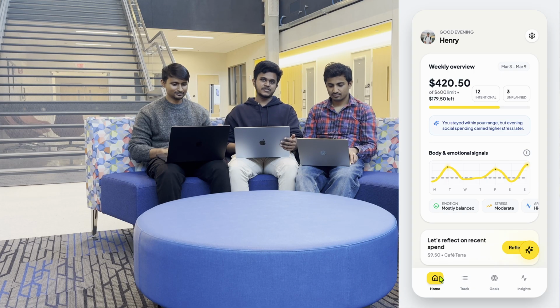Not every moment happens through AR. Mochitta also learns through quick mobile reflection. Here, on the home screen, the user sees a recent purchase prompt, making reflection feel lightweight and timely instead of buried in a history tab.